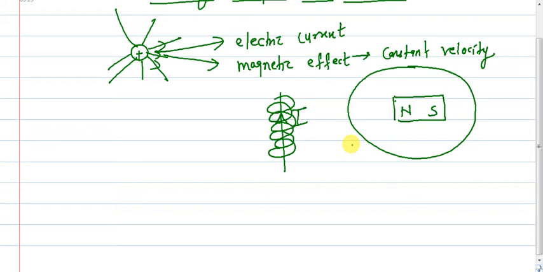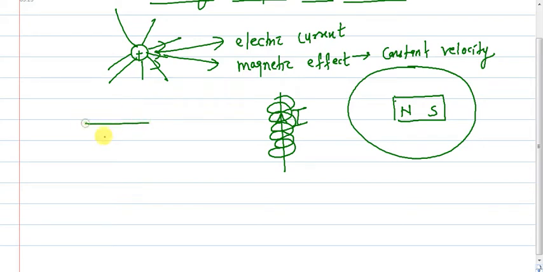Basically, the space around a magnet within which its influence can be experienced is called magnetic field. So this is what magnetic field is, and moving charge creates magnetic field. And one more important thing is that magnetic field exerts force on moving charge.